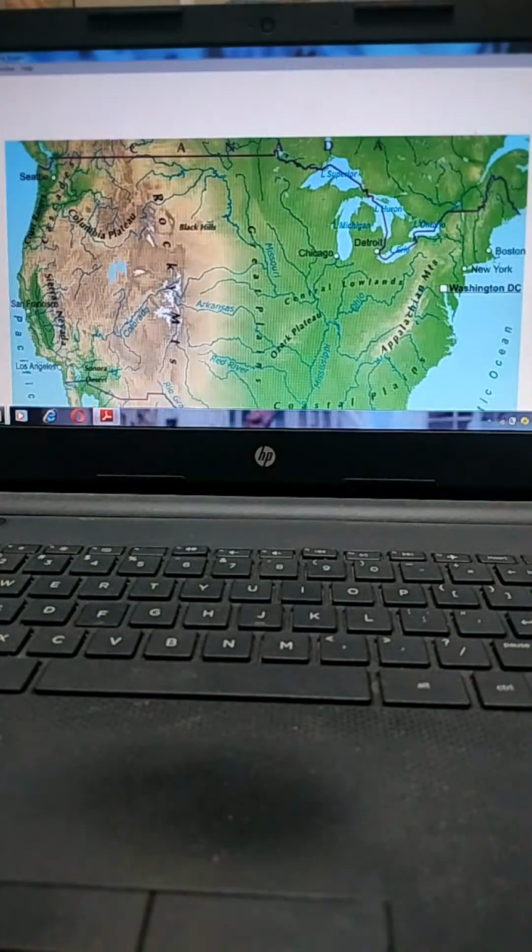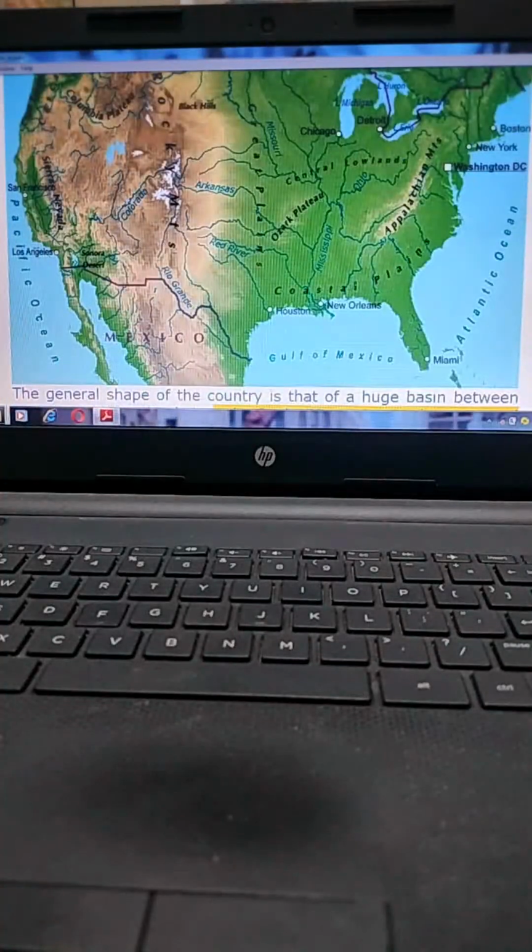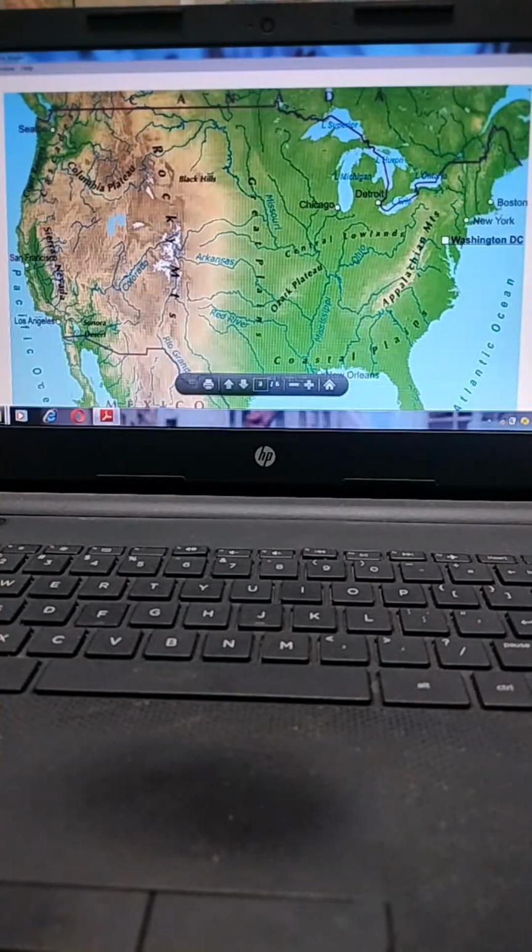Okay, that is the map of America. The general shape of the country is a huge basin, with the Black Hills, Chicago, Detroit.